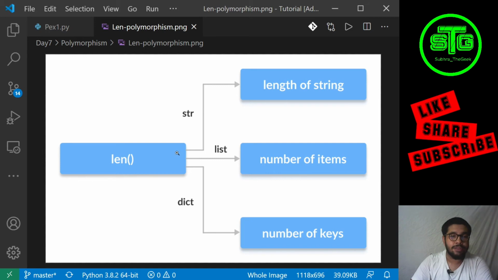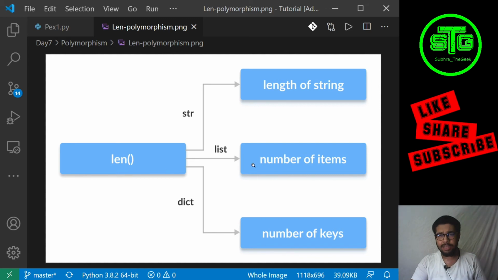So this len function, which is a predefined function in Python, generally shows polymorphism. So how? Using the length function, we can find the length of a string, length of a list, and length of a dictionary. So when we find the length of a string, it will give the length of the string, how many characters are there in a string.